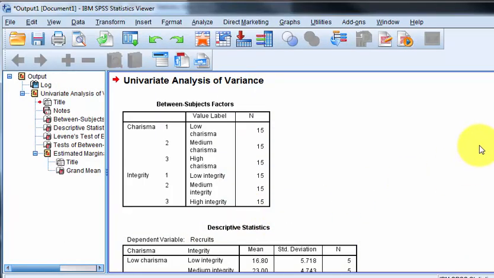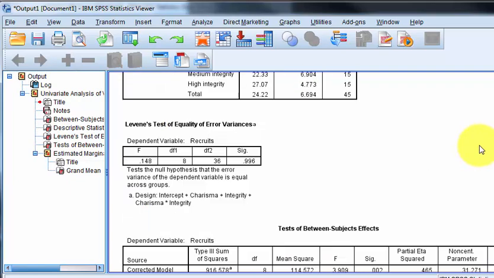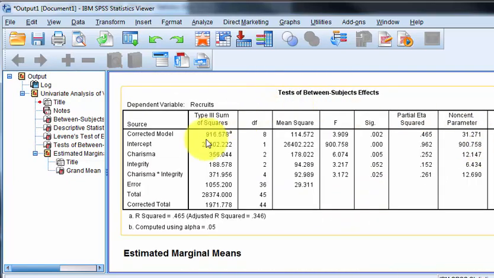So here's the output. And I just want to show you this for the splitting the file reason, because you have an interaction here between one of the levels of charisma and one of the levels of integrity. It is significant. So you don't know who's who. So what I do is I do the split file.